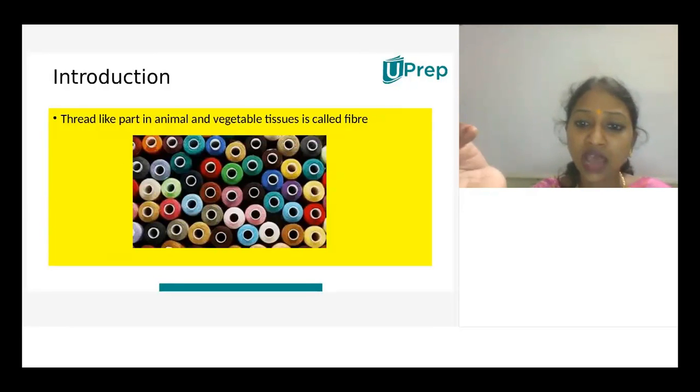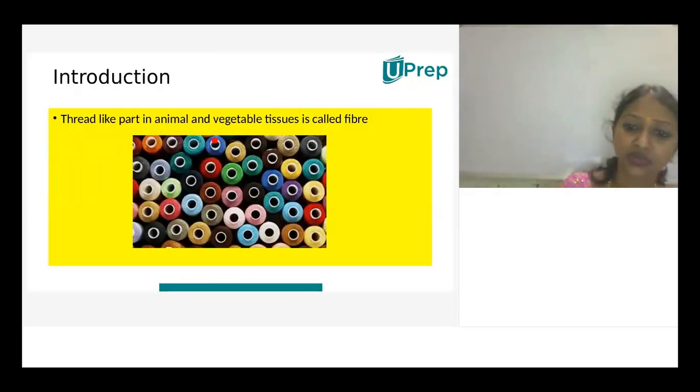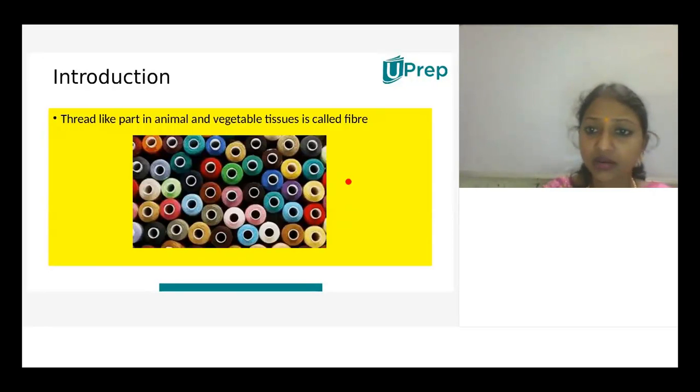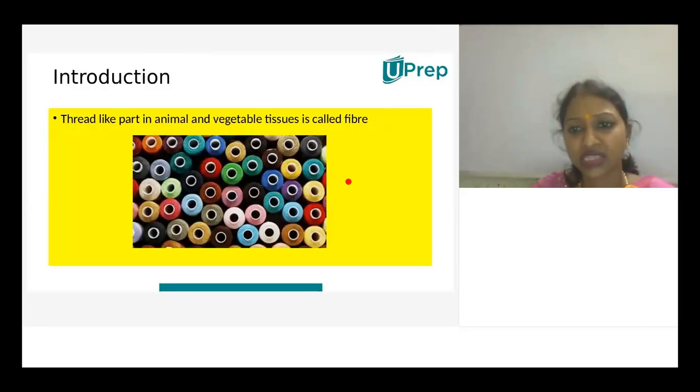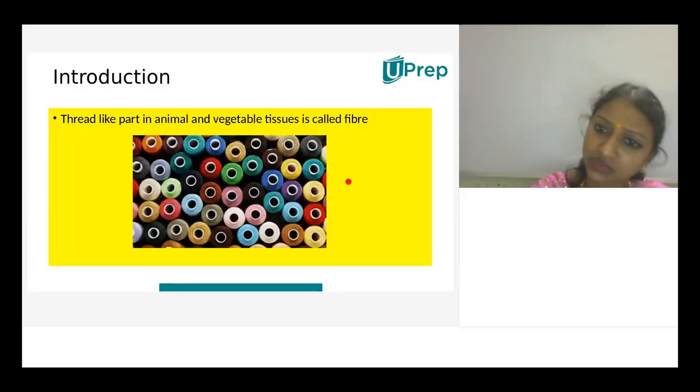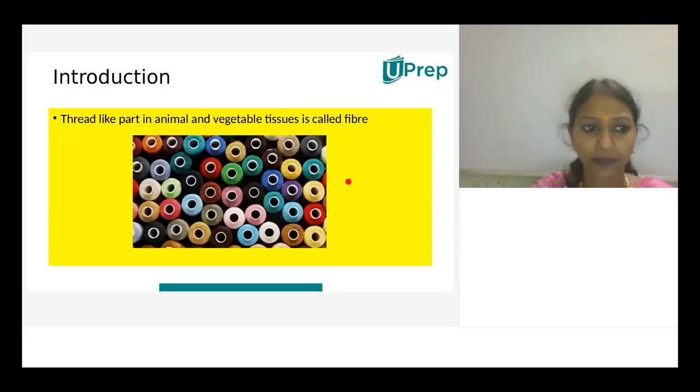Okay, so generally I have given different kinds of fibers which are used in textile industry. Understood? So these fibers are very, very important. Not only textile industry, many others, like stitching of nets, bags, curtains, and different kinds of uses are there.